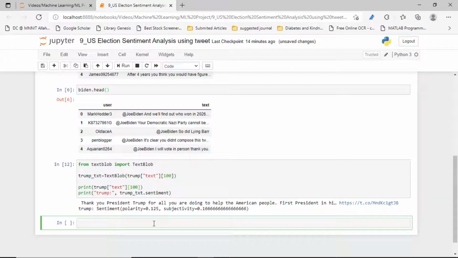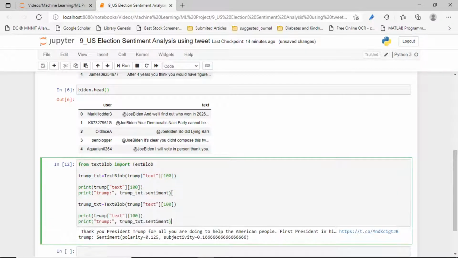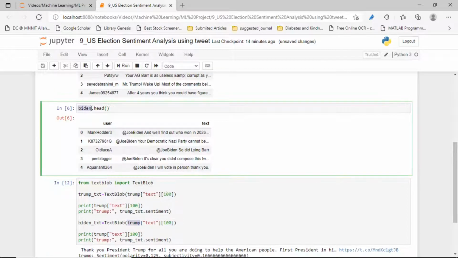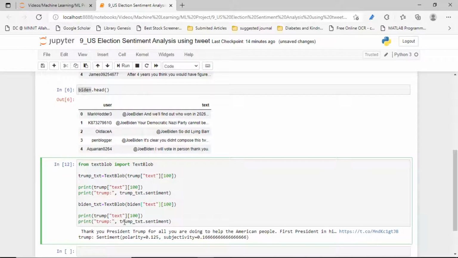Similarly we can analyze the sentiments for Biden. Let's see it for Biden also. Same thing we have to do. Here, what is the name, Biden? Let's run it.